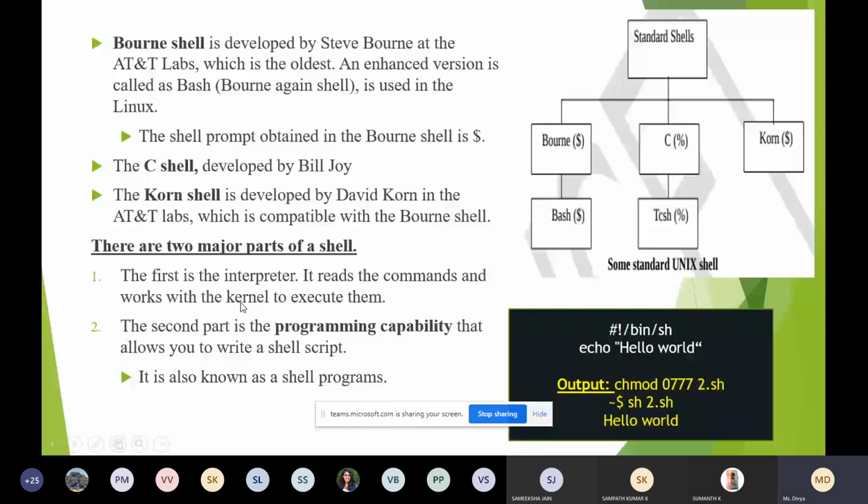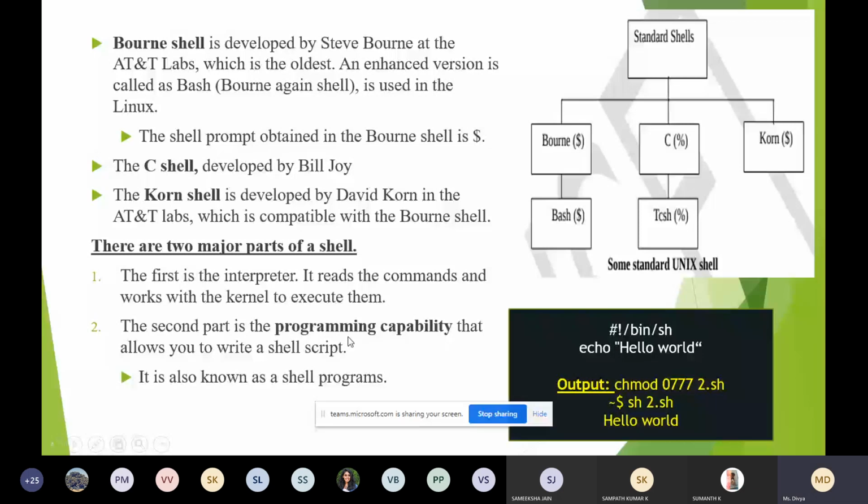Second part is programming facilities. You can write shell programs, right? Just now I have written a simple program, executed it and showed you. Same way you can also write the shell programs. So 2 things you can do: either you can execute a command, for example the ls command or the echo command, or else you can write a program also. With the extension .sh, you can write the program and execute it. So this is the program I just executed.